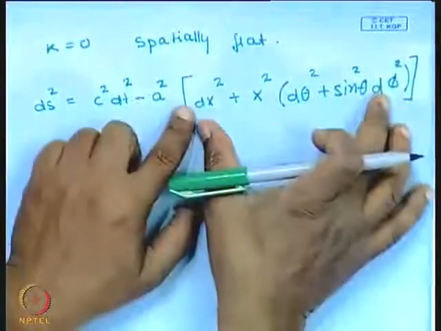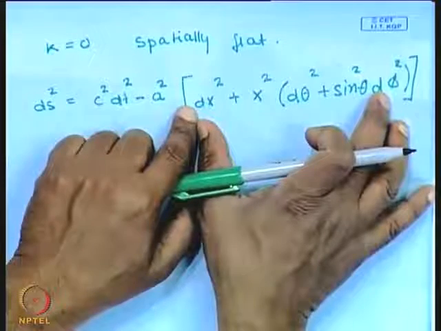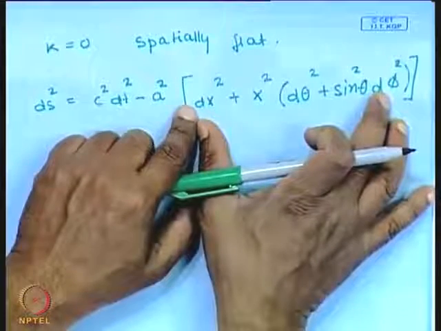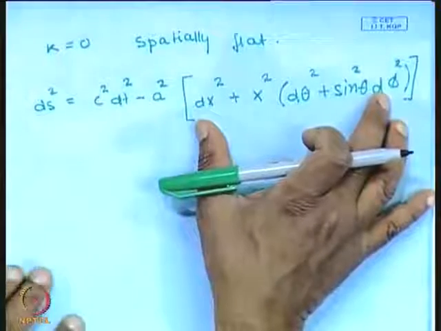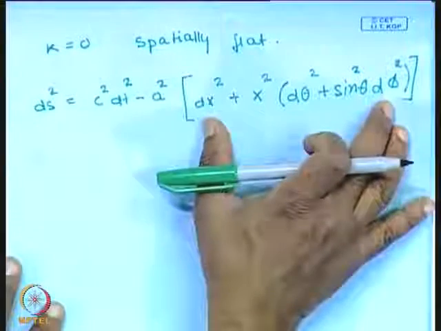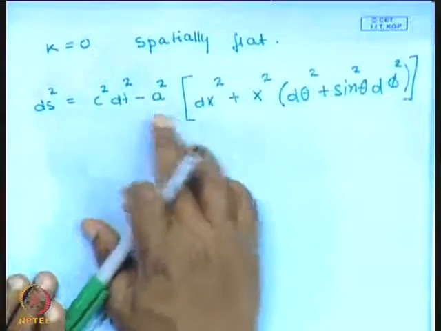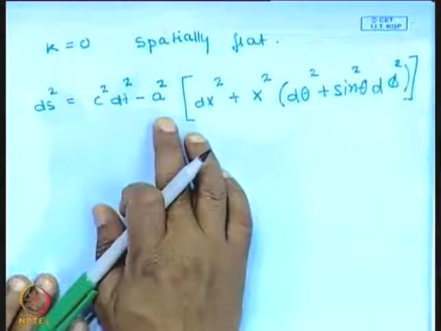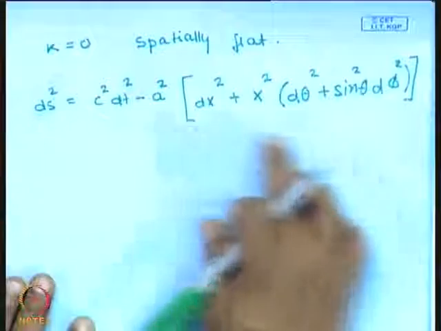So, this is how you calculate length in the usual flat space, polar coordinates, and the lengths, these are comoving lengths, get multiplied by a square, length squared get multiplied by a square because the universe is expanding, and the line element is just given by this.